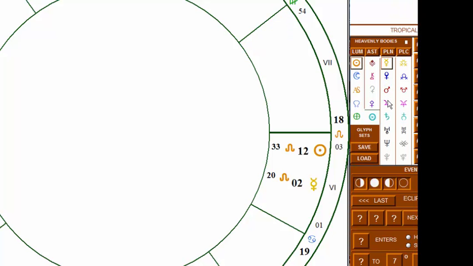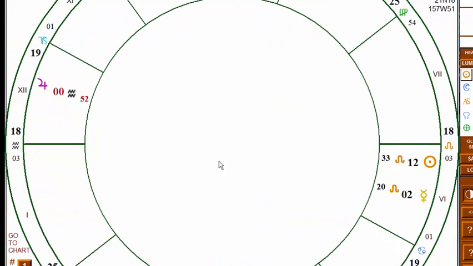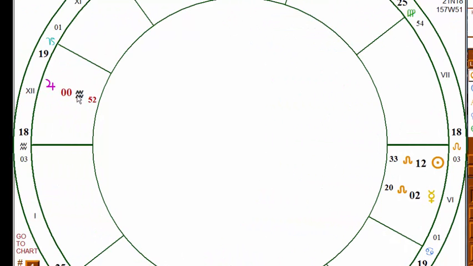Let's take Mars out and see where Jupiter is located. Jupiter is located in Aquarius. Aquarius has two rulers, Saturn and Uranus. Let's find out where Uranus is located. Uranus is in Leo. Therefore, Uranus's final dispositor is the Sun, because the Sun rules Leo. Jupiter's dispositor is Uranus, because Uranus rules Aquarius. But Jupiter's final dispositor is, once again, you guessed it, the Sun.